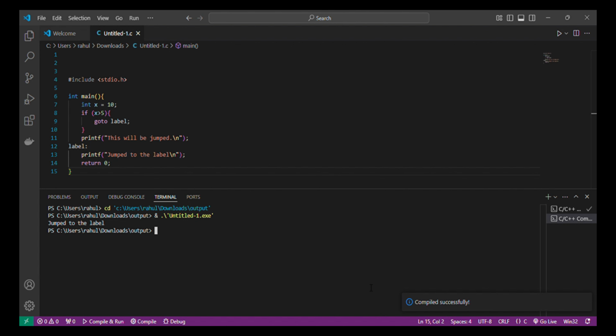While goto can simplify some tasks, it's generally discouraged because it can make your code hard to read and debug.